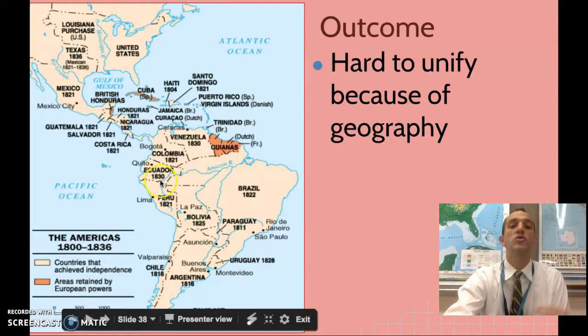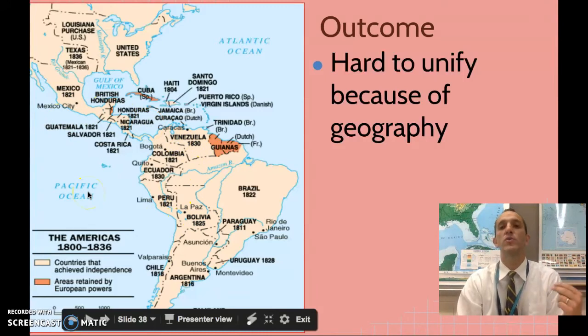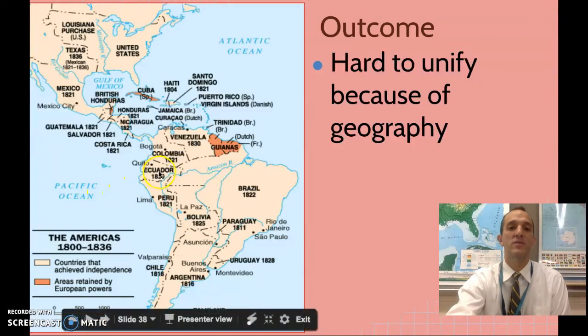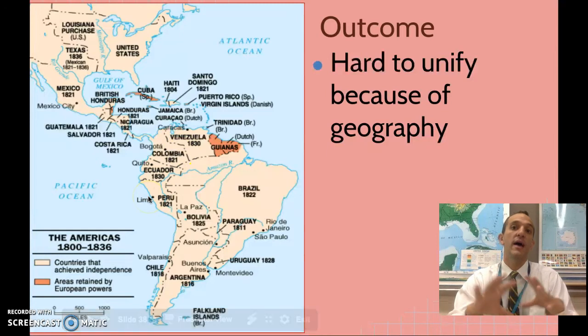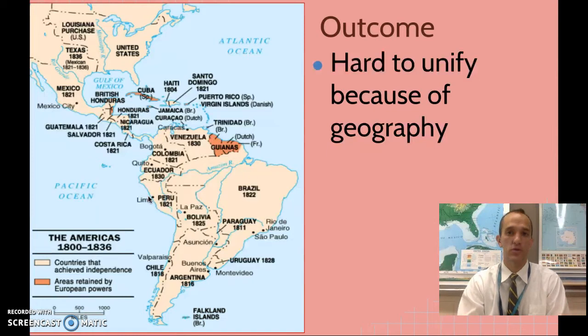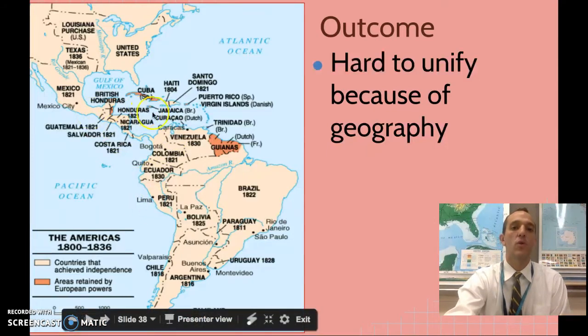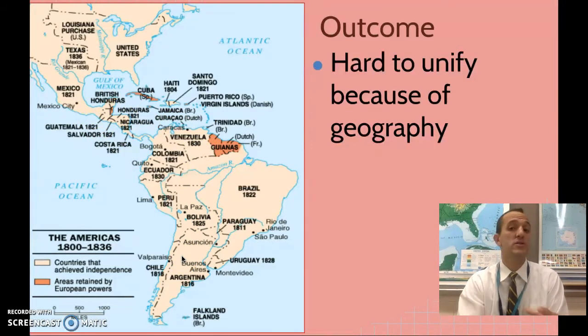Simón Bolívar had a dream that he would unite all of these Latin American countries into one country, which he would call the United States of Latin America. But what he found after they gained their independence was that the Ecuadorians don't like the Peruvians, who don't like the Bolivians, who don't like the Argentinians, who don't like the Venezuelans, because of geography. And the geography in Latin America had separated these people for so long, 300 years, that they almost had their own unique cultures. So none of these people wanted to be unified.